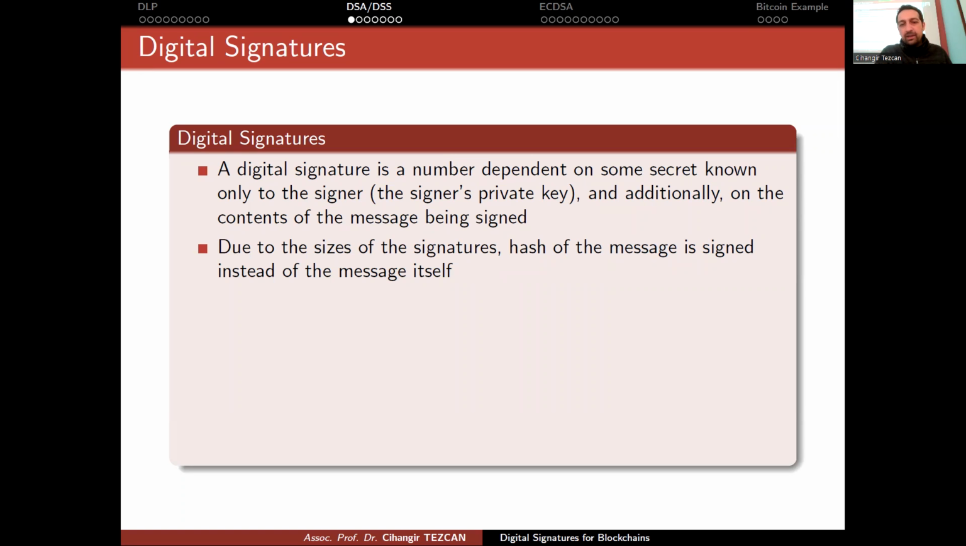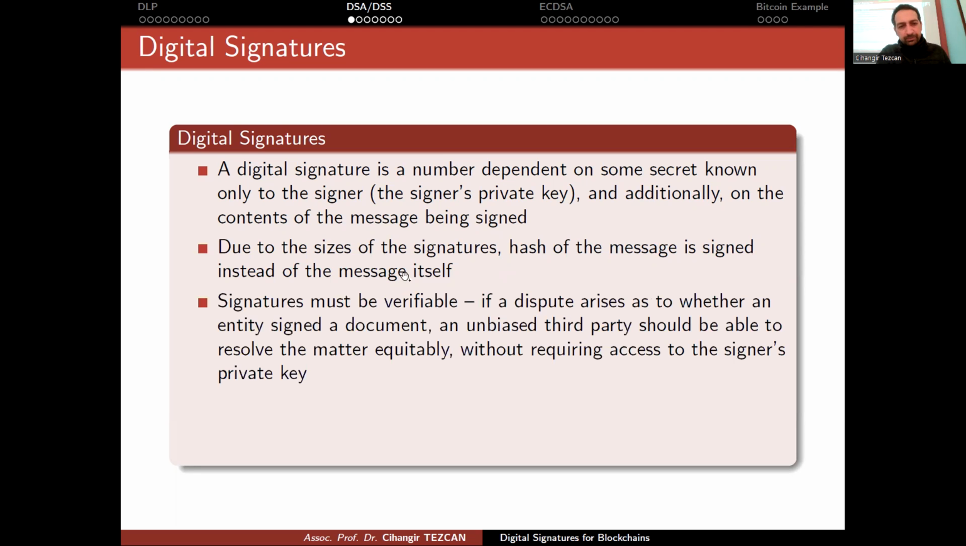For instance, think about signing drivers. Nowadays, graphics drivers are more than 1 gigabyte. Signing it using a digital signature will be even larger, so it will be very impractical. So we just sign the hash of a message.